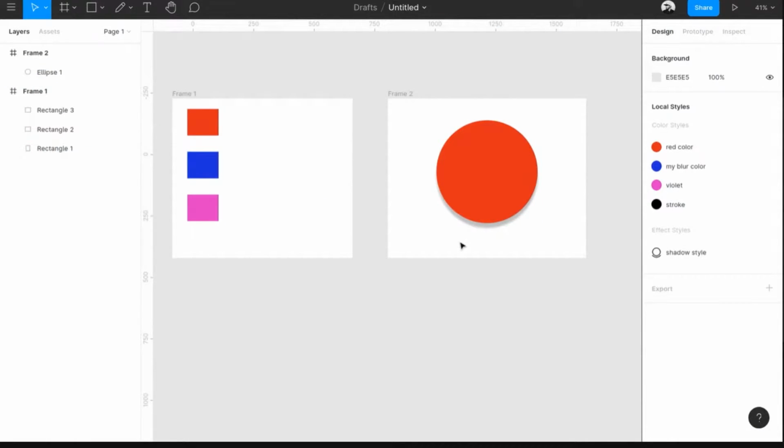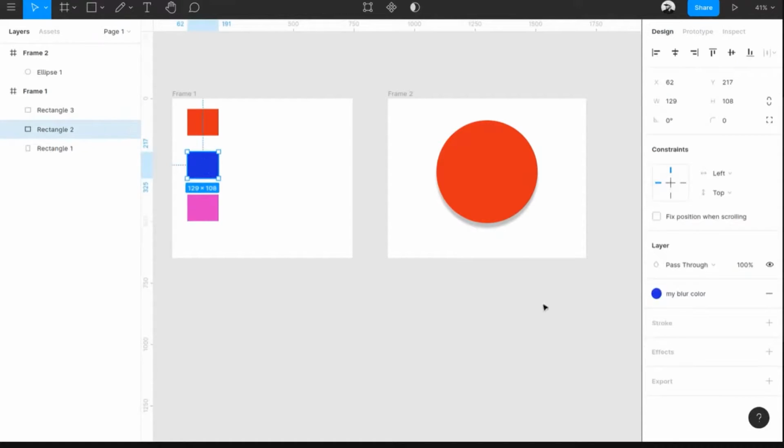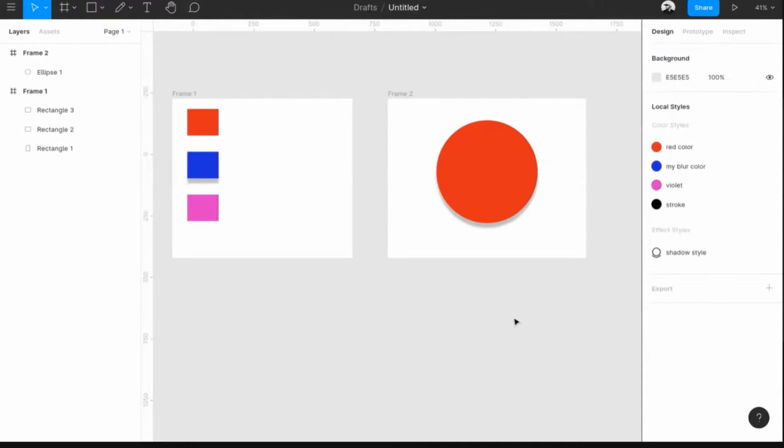So if you want to apply the same style everywhere, you can click on any of the object and go to effects, click the 4 dot style icon, click on that and then show all the styles that's available to you in this project. That's what you've saved right now. You can click on the shadow style, and you will get the shadow style applied to that particular object. That's how you share your styles between objects.